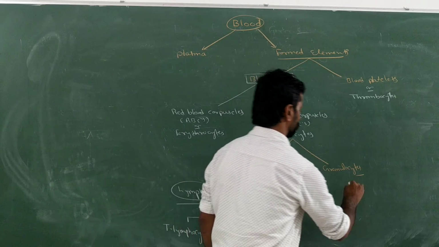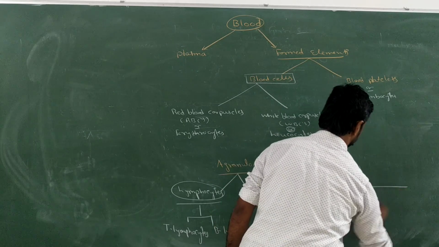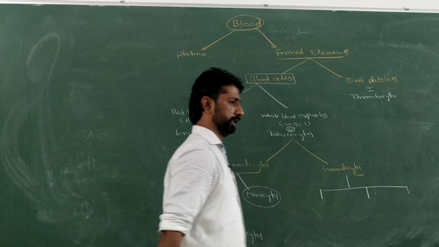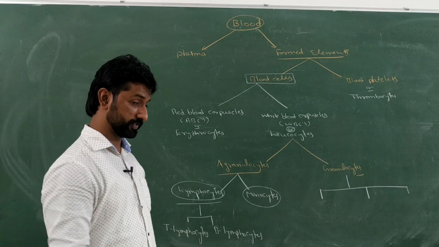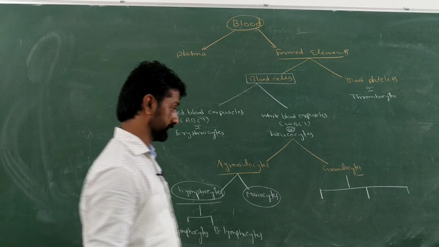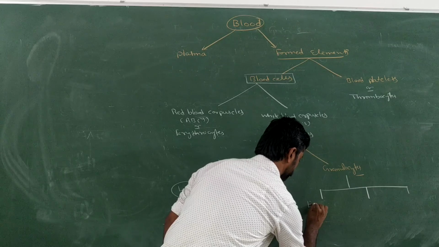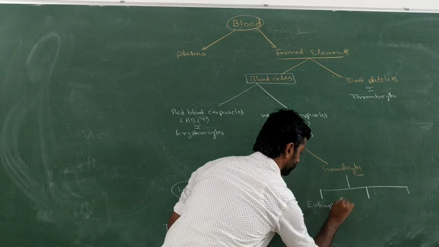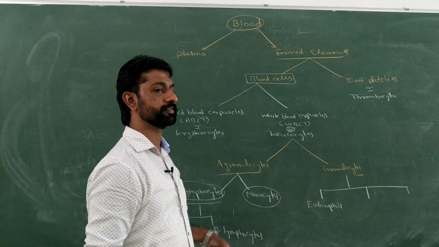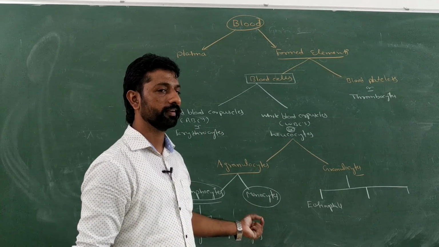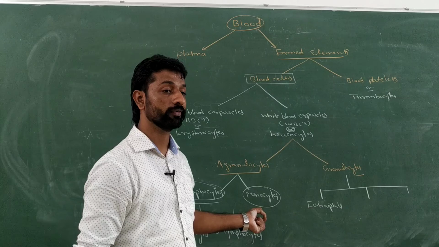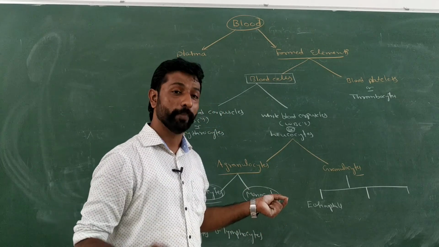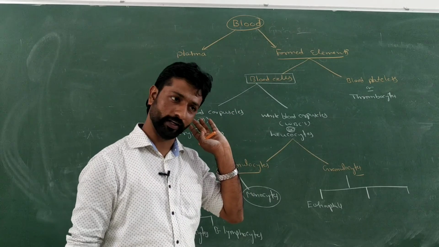Then among the granulocytes, how many types are there? What are those three types? Order wise, first one, eosinophils. On what basis are they categorized? Type of stain. We observe whether acidic, basic or neutral. Based on that, there are three types of granulocytes.